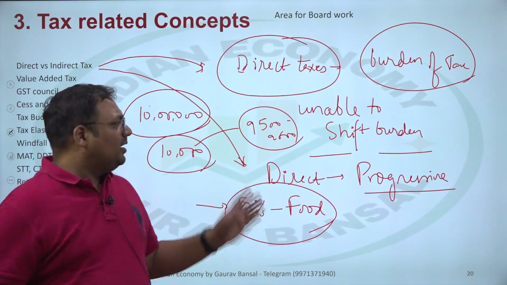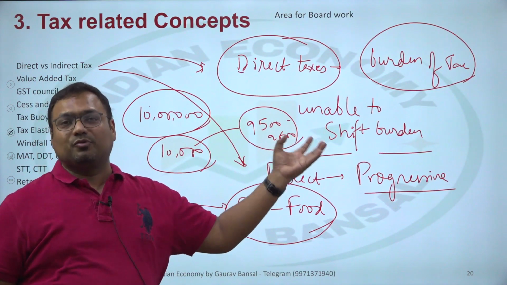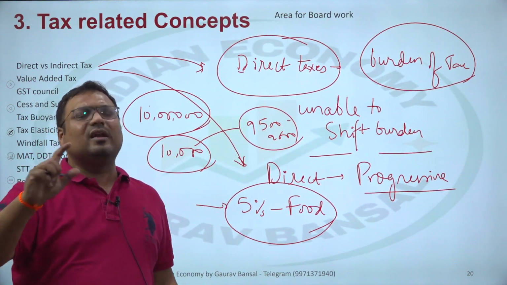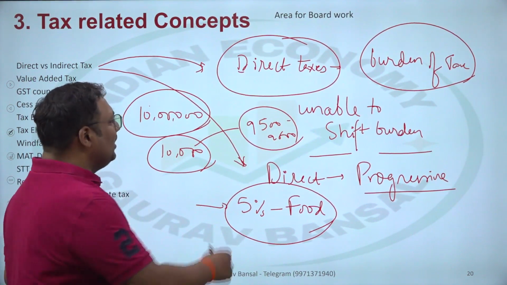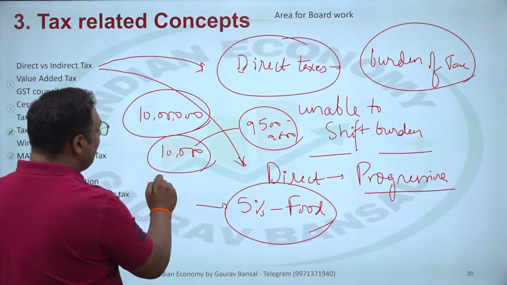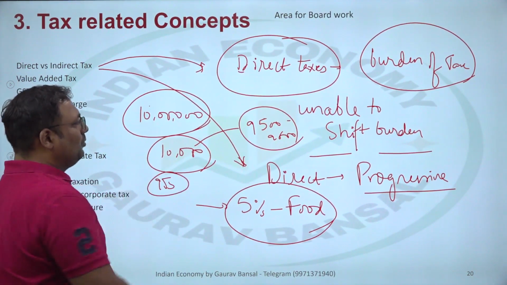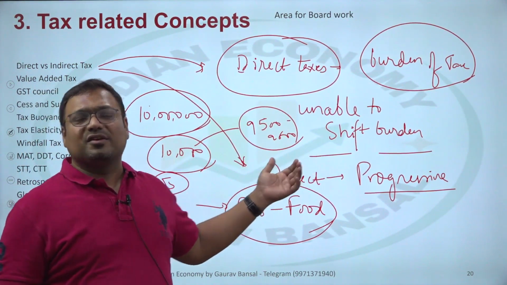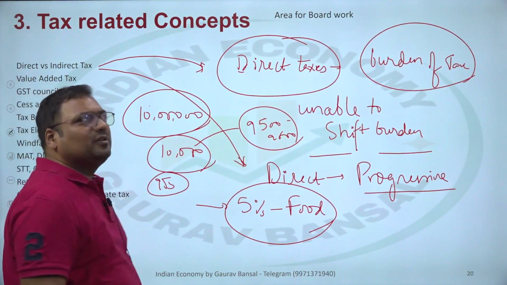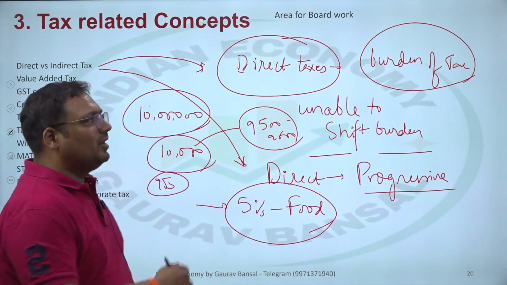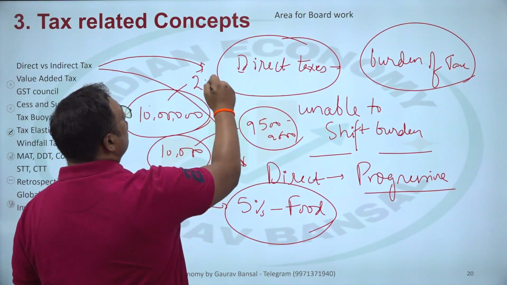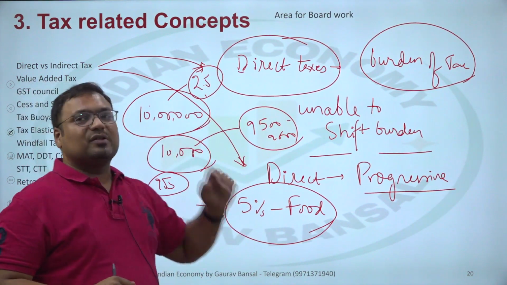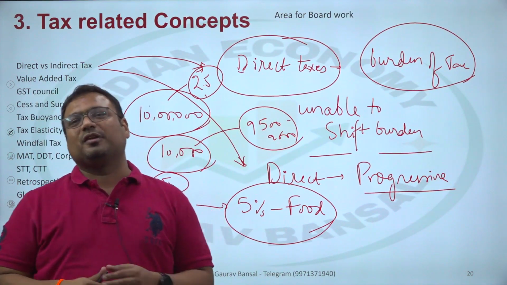Since that person is spending a majority of the money on consumption, and let us say on consumption there is 10% GST, let us say average GST is 10%, then this person ends up paying roughly 950 rupees as GST on the consumption. Roughly 9 to 10% of their income as GST. A rich person with 10 lakh rupees monthly income is spending only 2.5 lakh rupees. This person spends 2.5 lakh rupees per month, saves 7.5 lakh rupees. Because this person is spending only 2.5 lakh rupees, what is going to happen here?